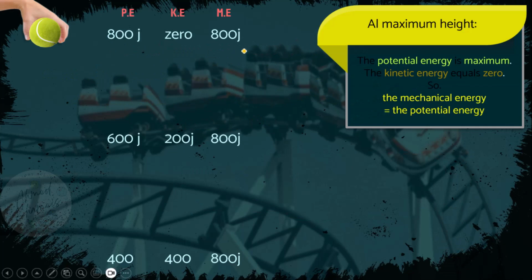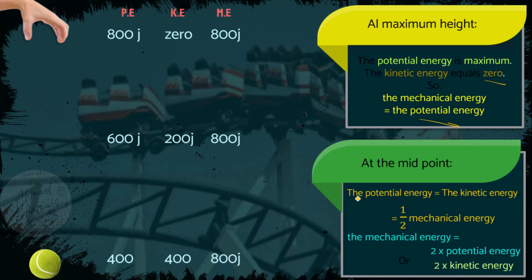So for the ball at maximum height, the potential energy is maximum, kinetic energy is 0, and the mechanical energy will equal potential energy. As the ball reaches the middle point, the potential energy will equal the kinetic energy.